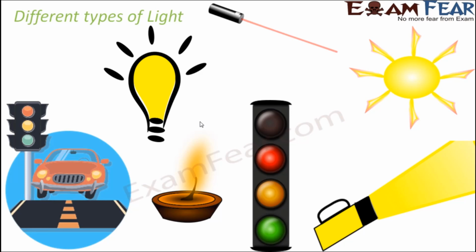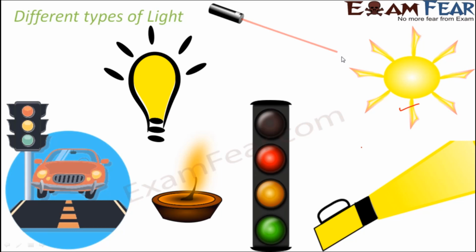The different types of light that we see around us: first of all, we should talk about the sunlight. That is the ultimate source of energy for all the living organisms that exist on this earth. So sunlight is the most common type of light. You talk about the light from a bulb, the light from the torch, the traffic lights which you see on the streets, the light which comes out of a diya or a candle, the light from a laser, which again looks quite different. It's like one straight single beam of light coming out of that laser light.